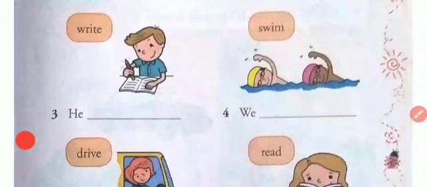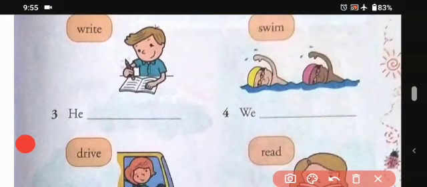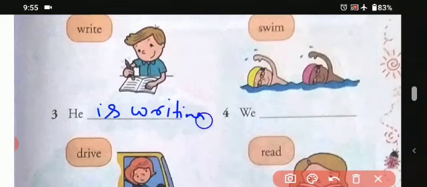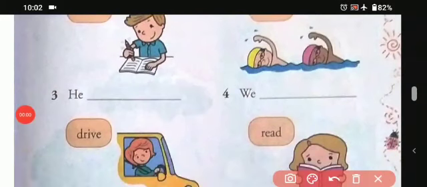Another one, we can see the child is writing. So he is writing. Now another one, two children are swimming. So we will write we are swimming.